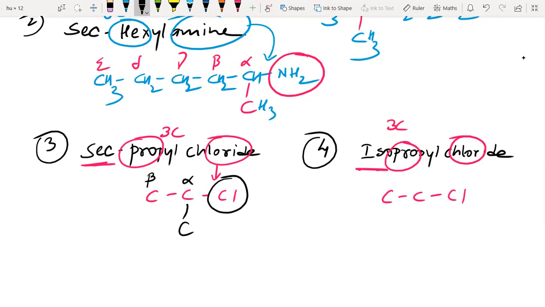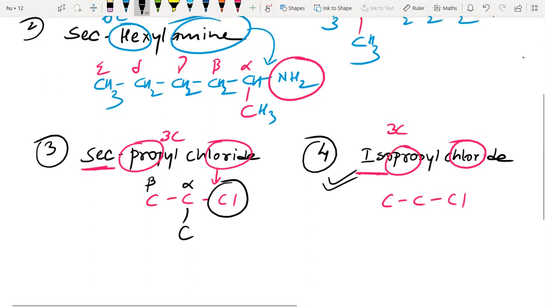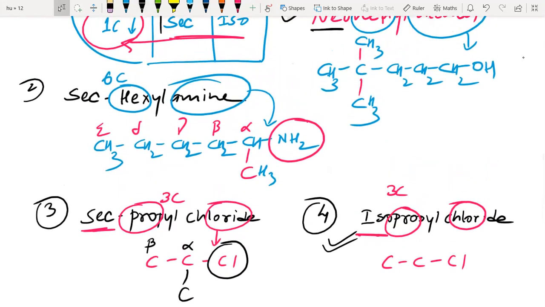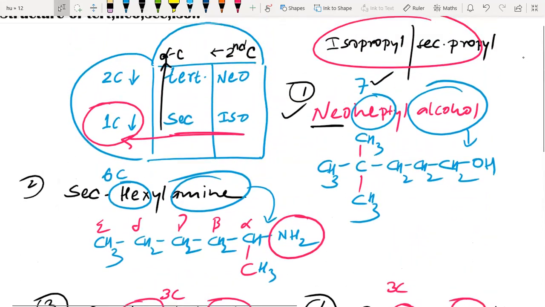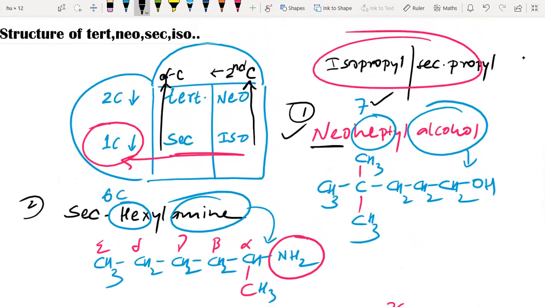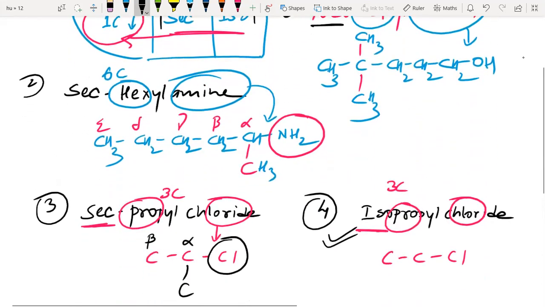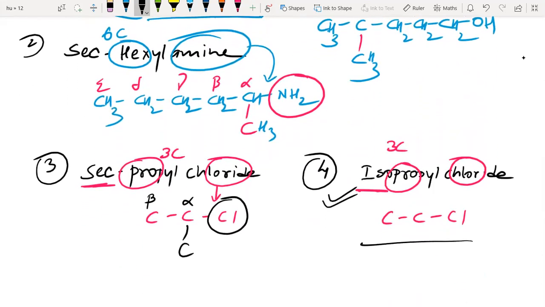Okay. Now in case of iso, we'll see where to attach that carbon which is dropped. In case of iso, we have to write other end second carbon. So other end is this and second carbon is this. This is the second carbon. So here we'll attach. Okay.